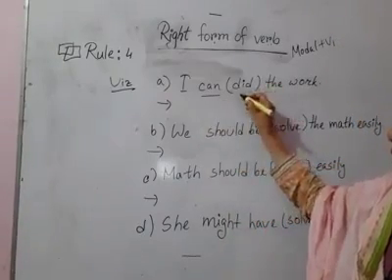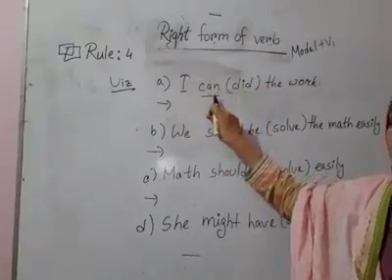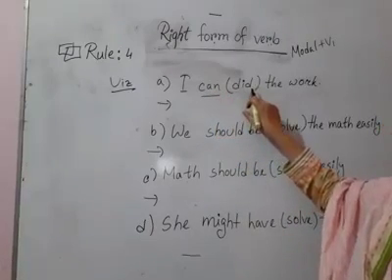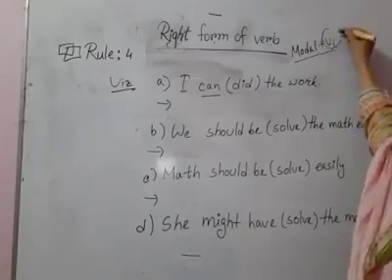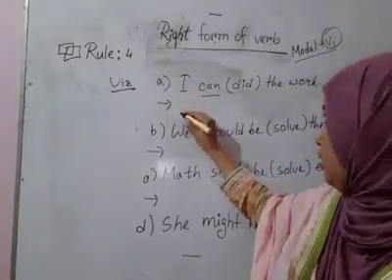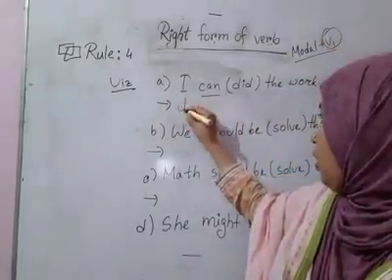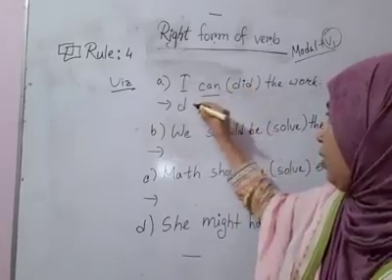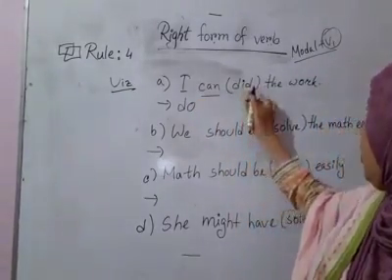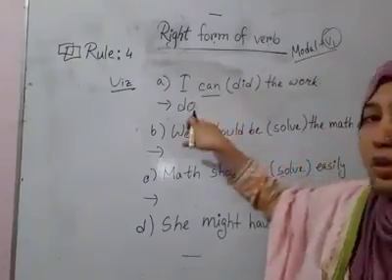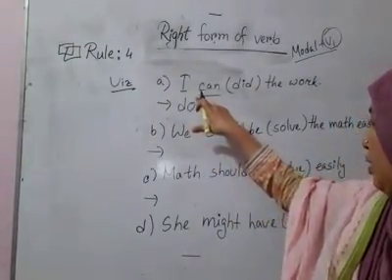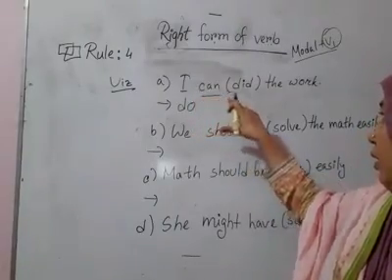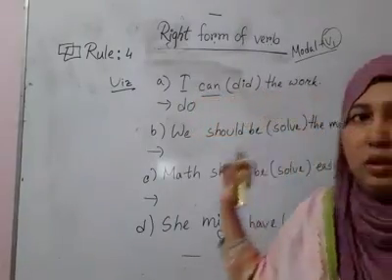So here is the modal auxiliary can, and here is a verb. So it should be turned into verb 1. So what is the answer here? It should be I can. D is in past form and its base form is do. So the complete sentence should be: I can do the work.